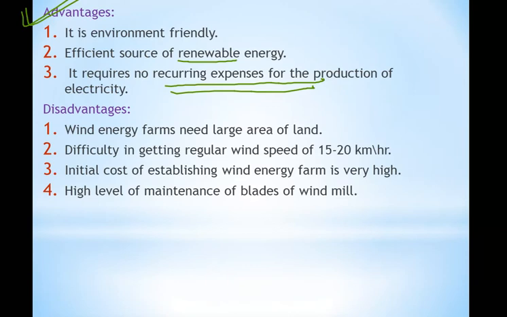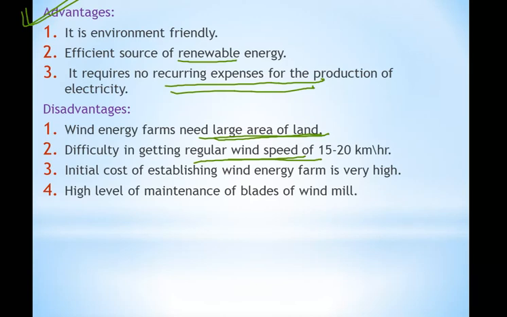Now, there are some disadvantages also. Wind energy farms need a large area of land. Yes, just now we have talked that one windmill cannot do anything. We have to put a large number of windmills together so that we can get electricity. So for that we need a large area of land. Difficult in getting regular wind speed of 15 to 20 kilometer per hour, but it is not so that every time we will get the wind at the same speed. Sometimes the wind will blow at a low speed also.